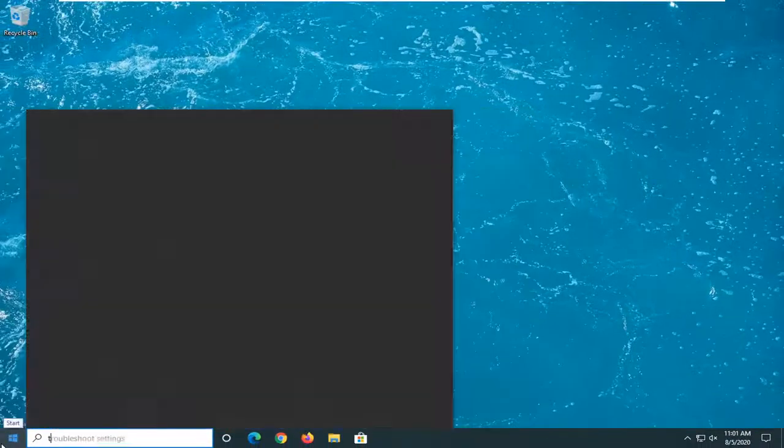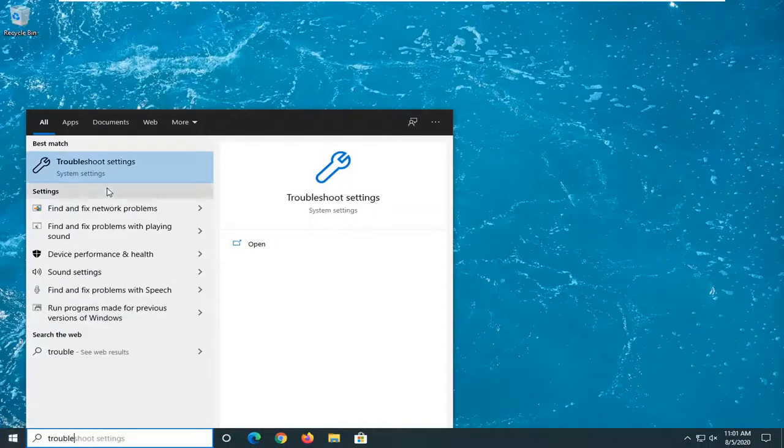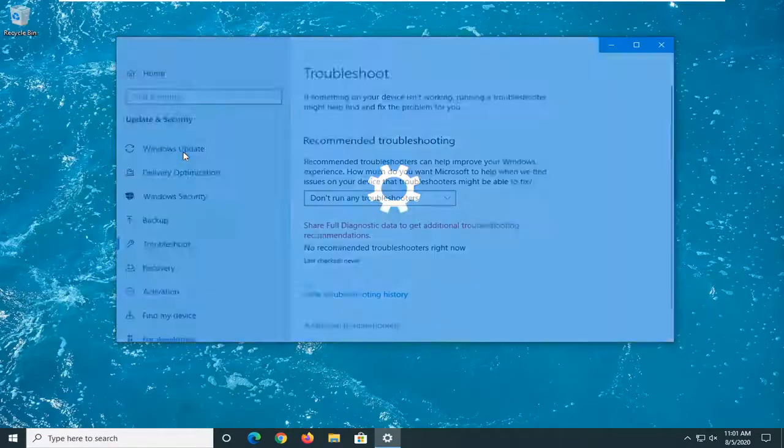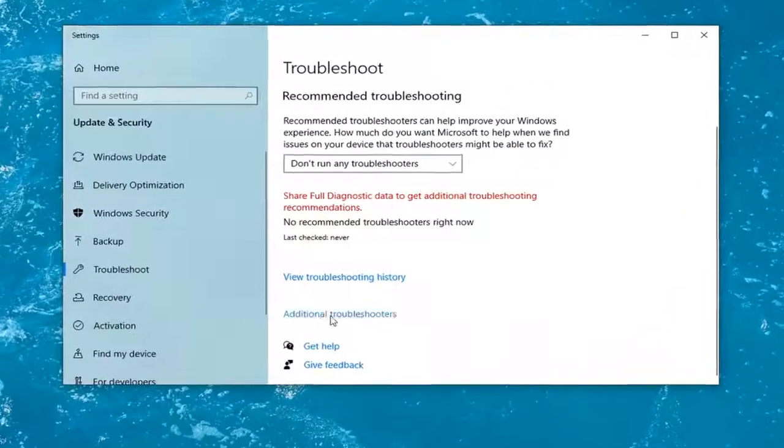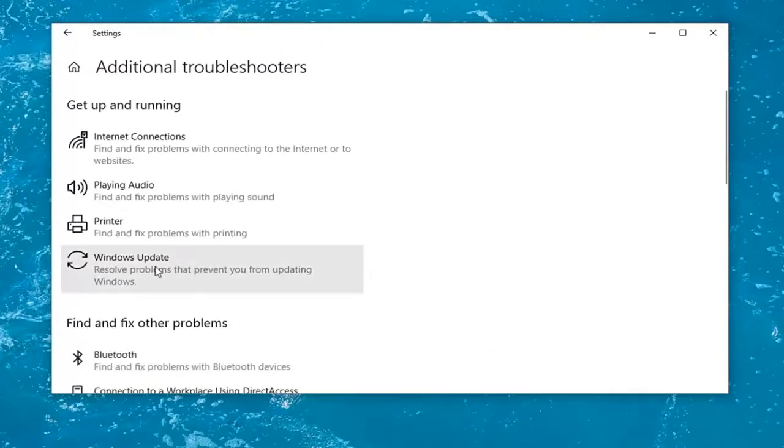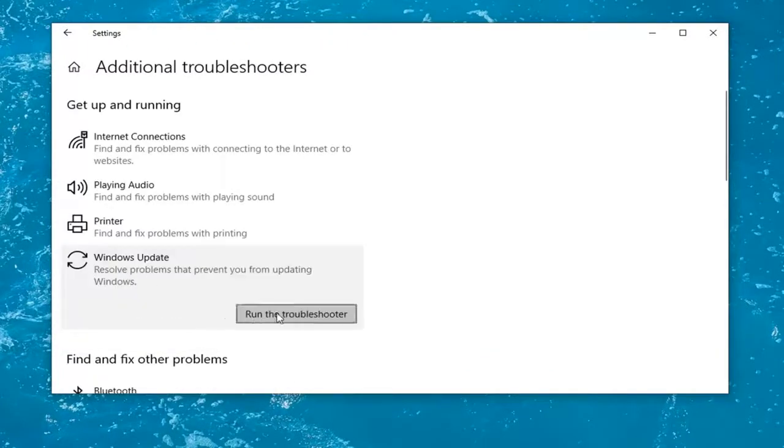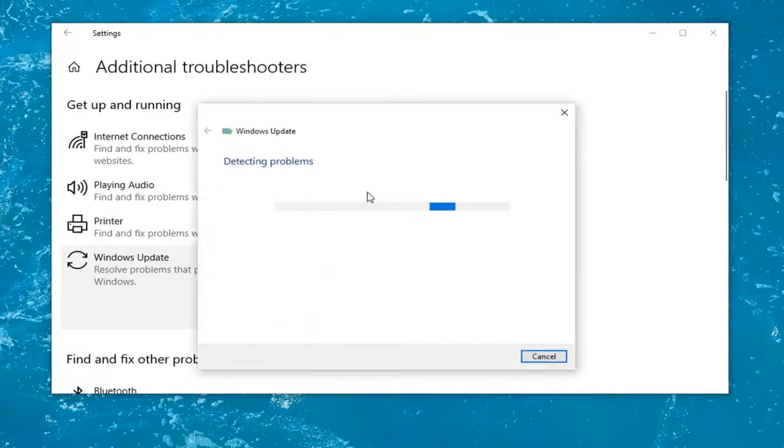So once that's done, close out of here, open up the Start menu, type in troubleshoot. Best results should come back with troubleshoot settings. Go ahead and open that up. Select additional troubleshooters, and then select Windows Update, resolve problems that prevent you from updating Windows, and select Run the Troubleshooter. So this should turn back on the services that may have been turned off or disabled.